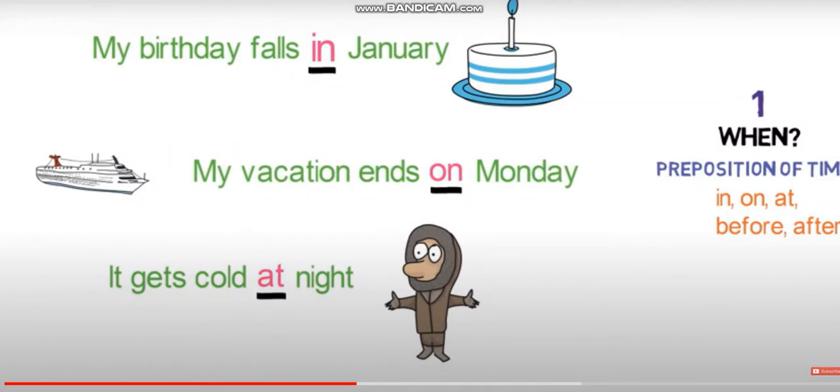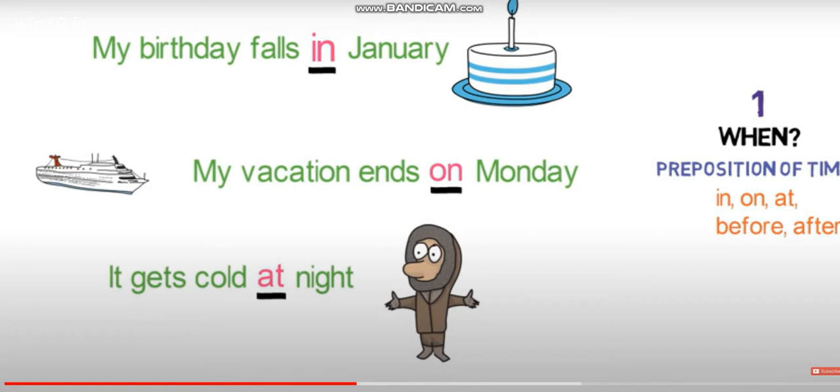What does it answer? What is it answering to? It is answering the question when, which is showing the preposition of time. Who is answering the question when? At. If we write only "it gets cold night", we will not be able to understand the sentence in a complete sense.